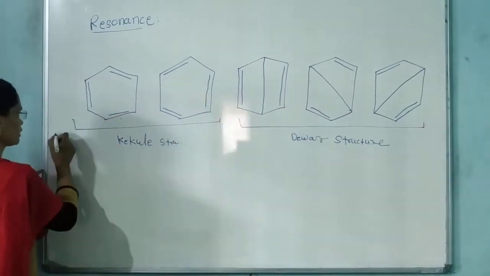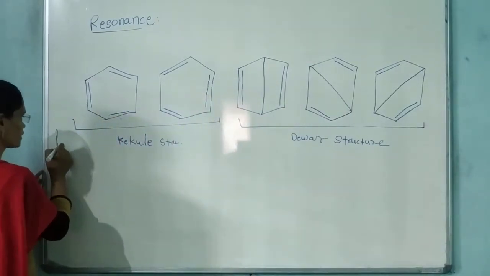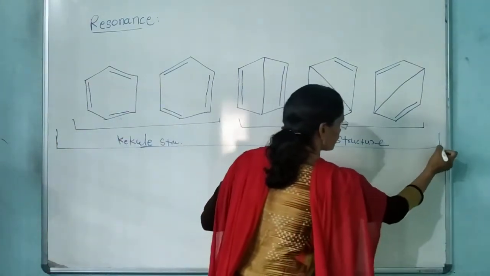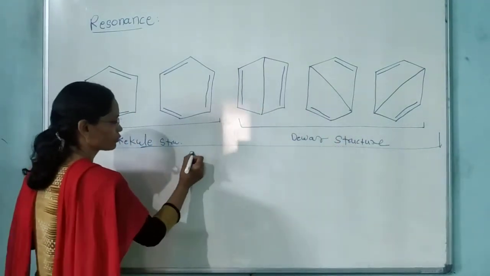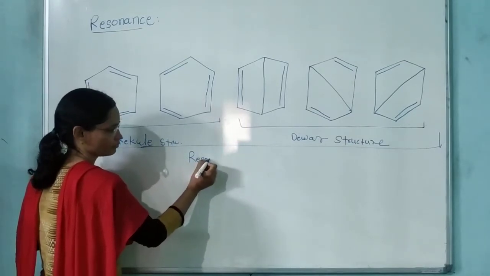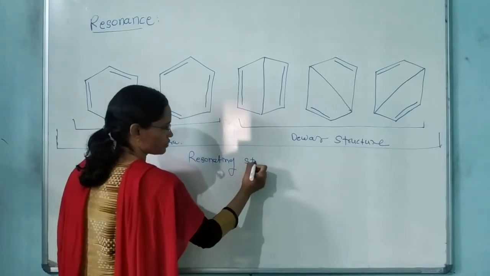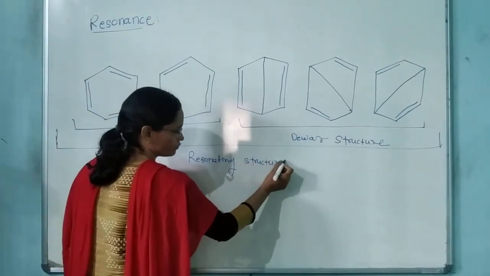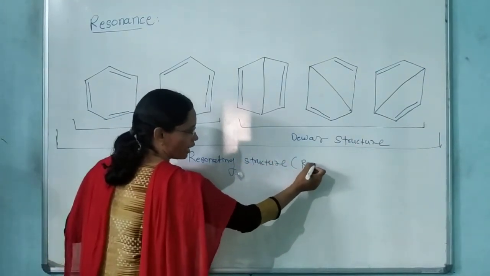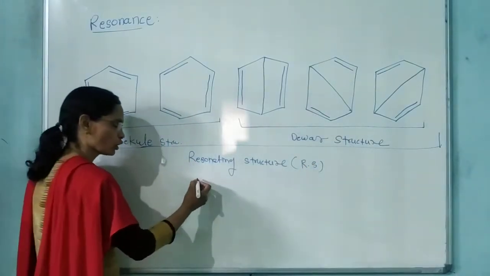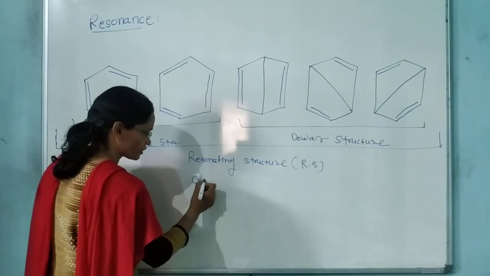And all these structures, these two and these three structures, are called resonating structures. Resonating structures are represented as RS. These are the resonating structures. These are also called canonical structures.